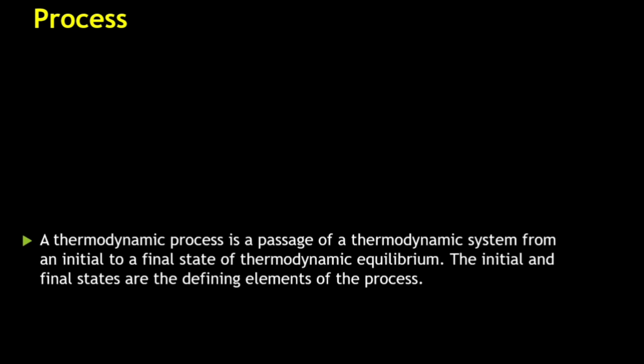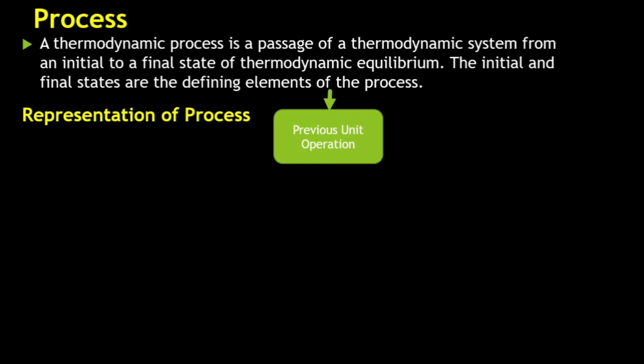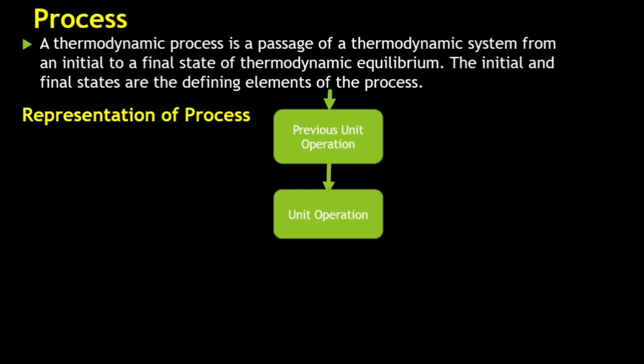Now, what is a process? When there is a change from initial state to the final state of a thermodynamic equilibrium, this system is known to undergo a process. So there has to be a change of the system from an initial value to a final value. So we can represent this process in the following manner. We can have 2-3 units of operation, like the previous unit operation. We could feed some energy to this. We could feed raw material.